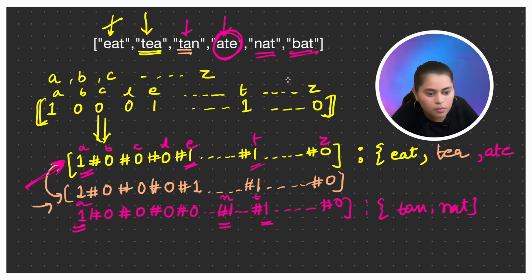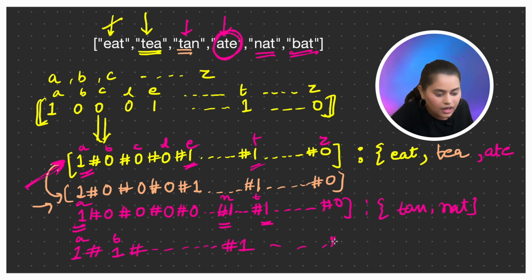Now when we talk about bat, we'll again create a key with A, hash, and so on. This is for B, the count of B is also 1, right? Then we have C, we have D, somewhere we'll be having the count of T, and then we have Z.